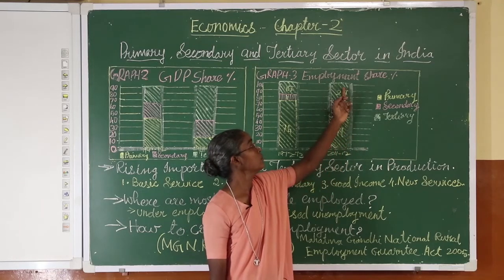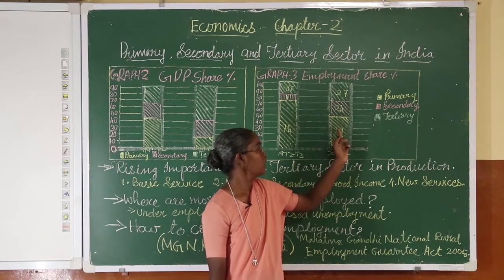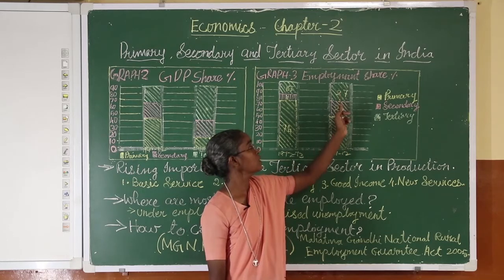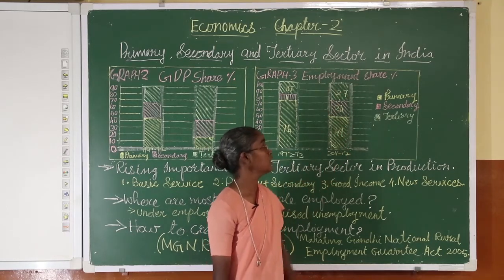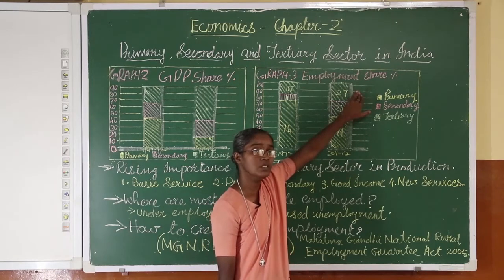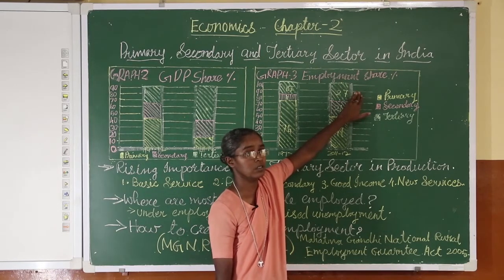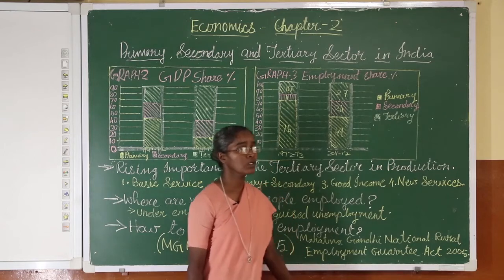And comparing the agriculture sector with the industrial and tertiary sector, half of the population is here and half of the population is here, and the share of the GDP is from the tertiary sector. So, now what is our conclusion?